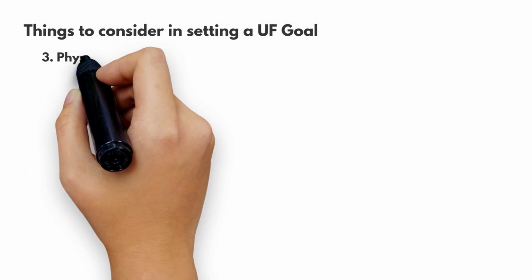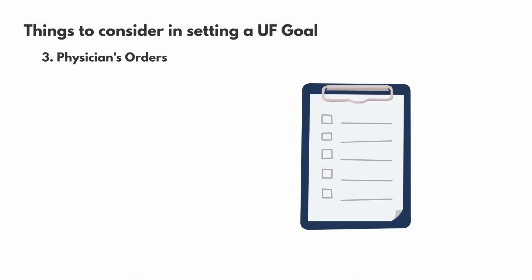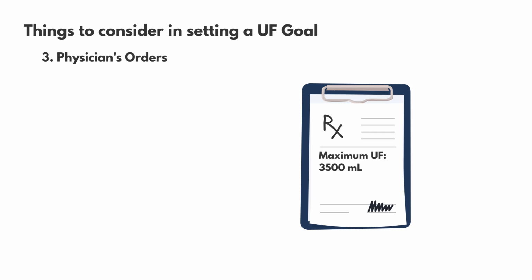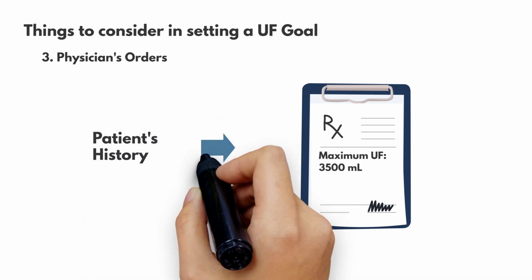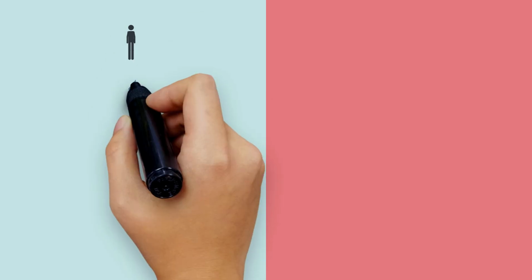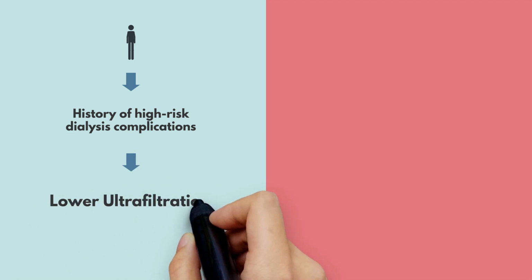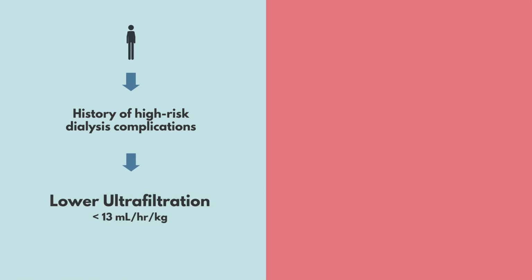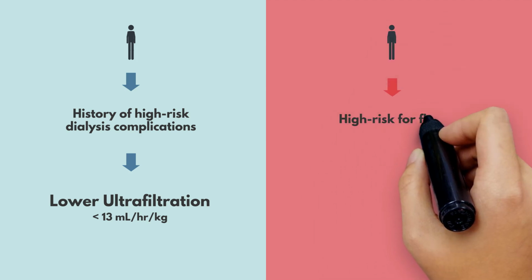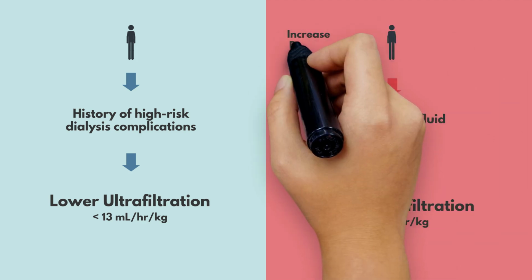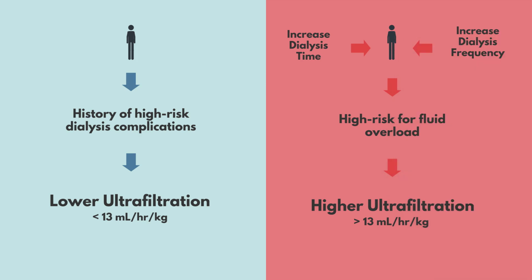Number 3, physician orders. Doctors may prescribe a maximum UF not based on the CMS guideline but based on patient history. For example, lower UF is needed for patients prone to symptoms, even within the guidelines. Higher UF for patients with high fluid gains, possibly coupled with increased treatment frequency or longer sessions. This is done to prevent fluid overload.